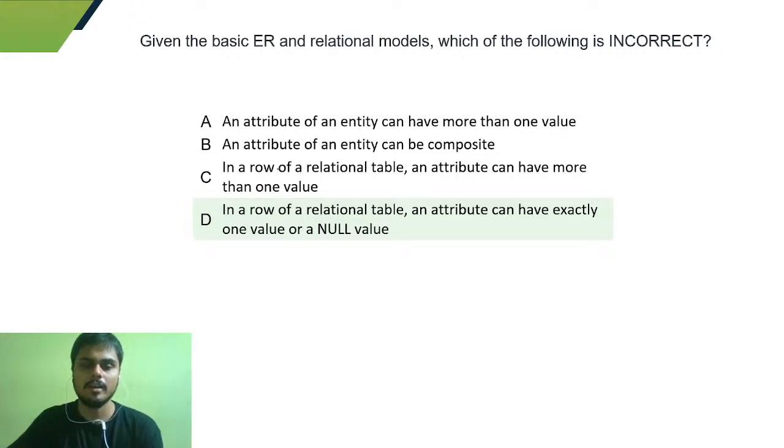Second one, an attribute of an entity can be composite. In C they're telling in a row of a relational table, an attribute can have more than one value, and in D they're saying in a row of a relational table an attribute can have exactly one value or a null value. So just give me the answer, which is the correct option.